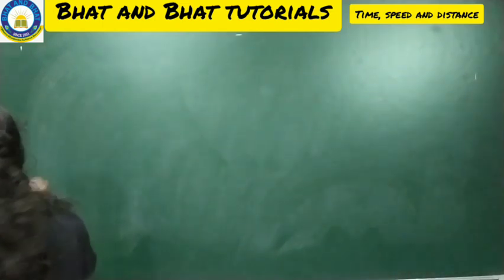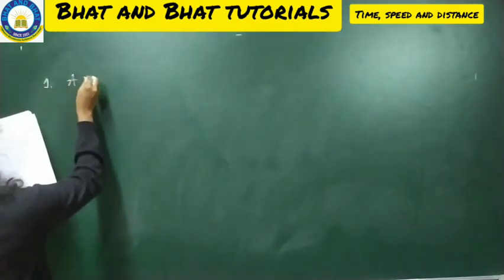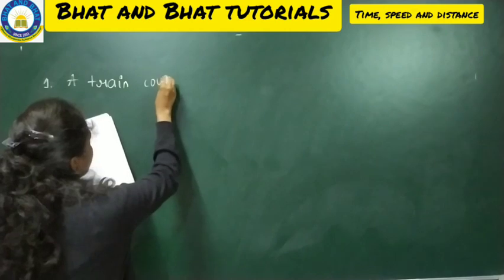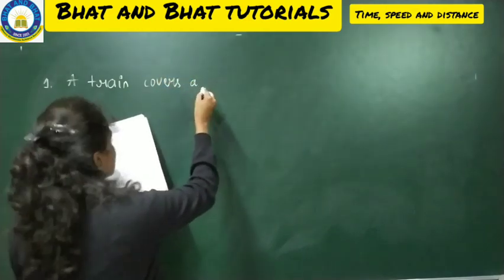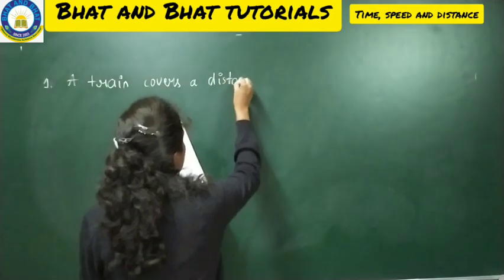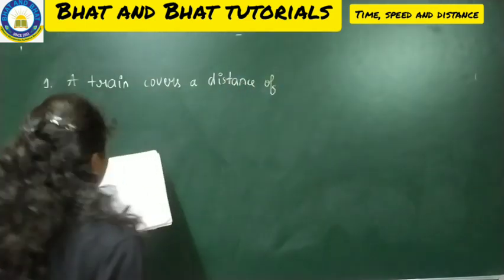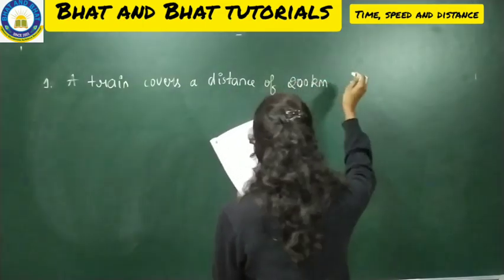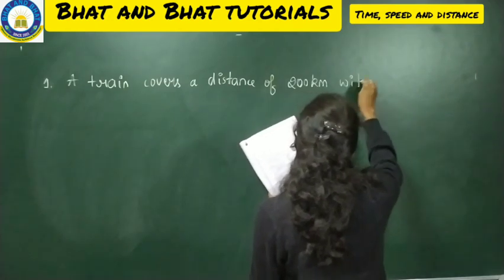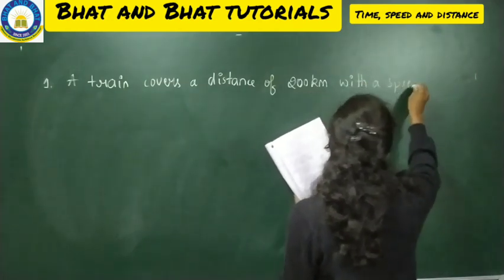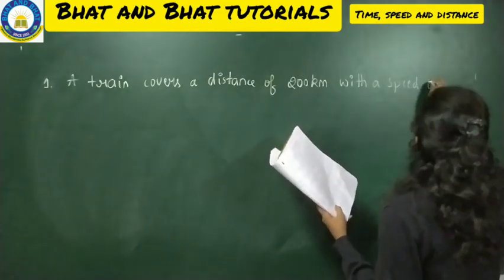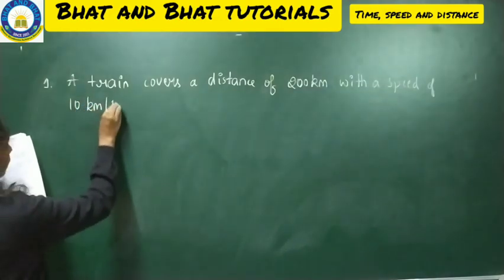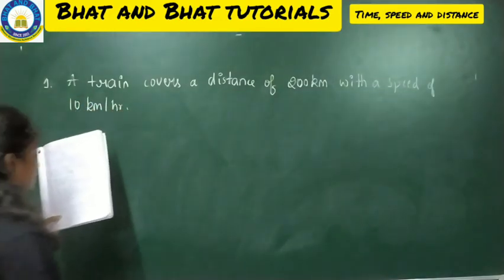So the first problem: a train covers a distance of 200 kilometer with a speed of 10 kilometer per hour.